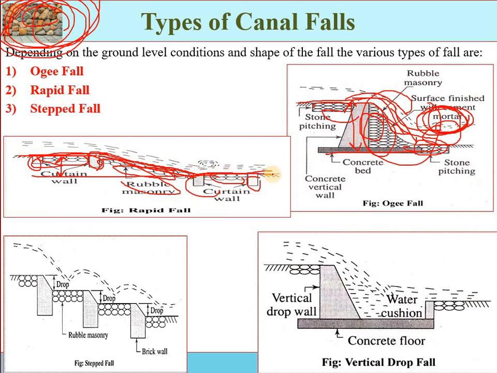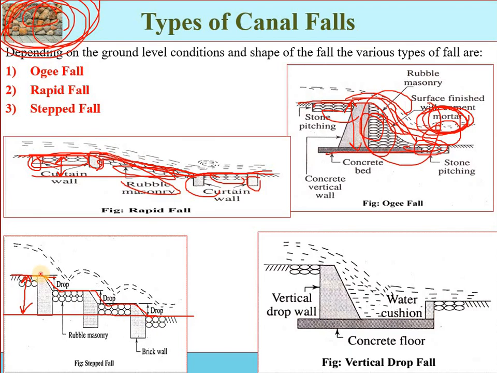Then we have the stepped fall. Here you can see this is the upstream side and this one is the downstream side. This is the difference between the two levels which we have to cover with the help of the fall. It consists of a number of steps, a series of vertical drops in the form of steps. These steps are suitable in places where the ground is very long and requires a long glacis to connect the higher bed level upstream with the lower bed level downstream.